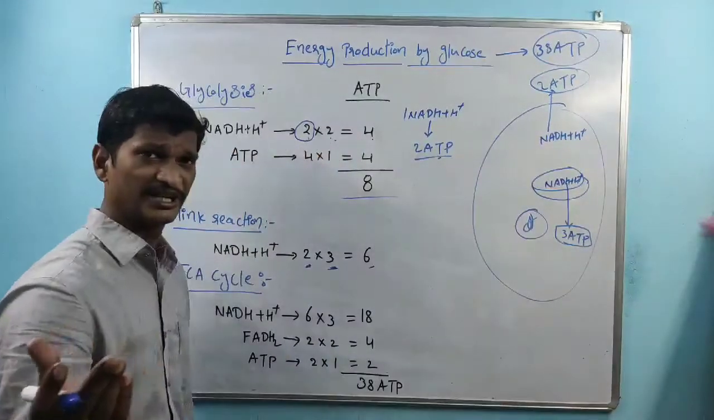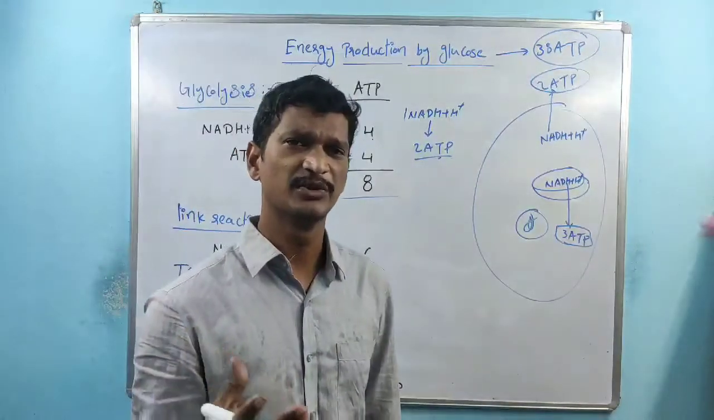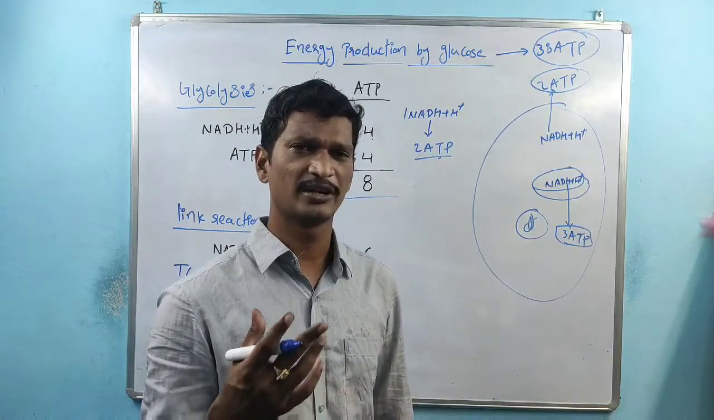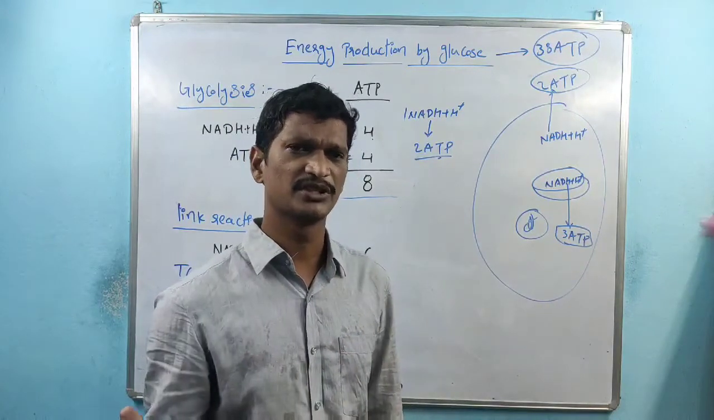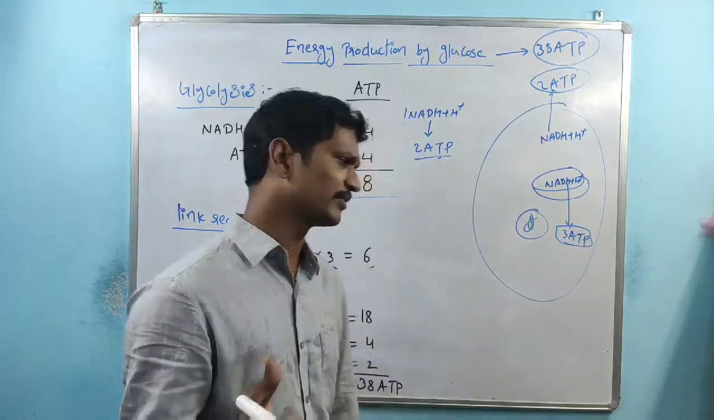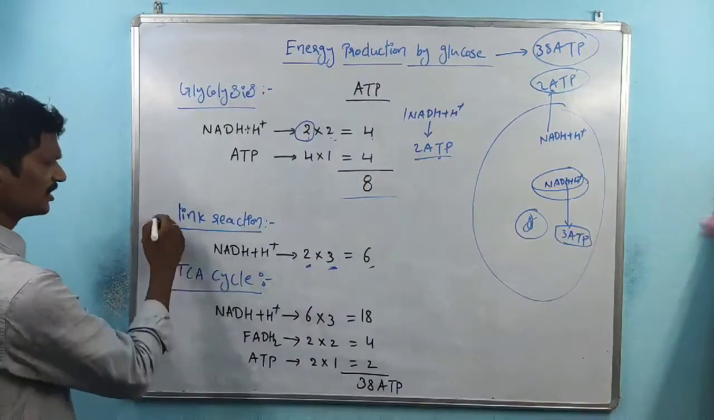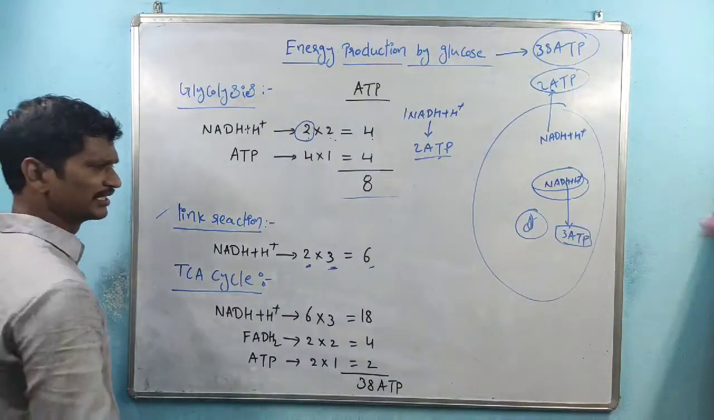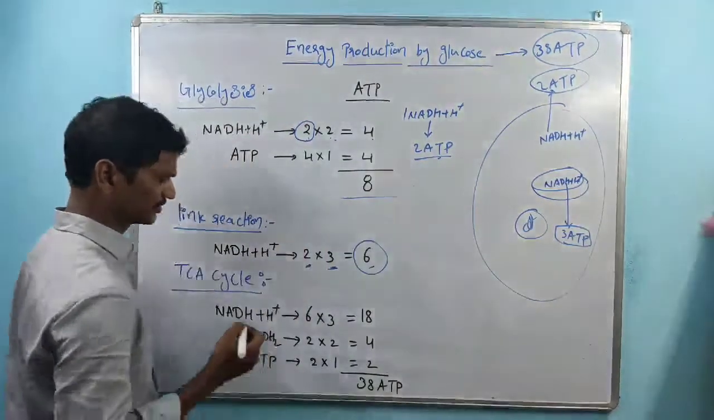We know that pyruvate dehydrogenase is a membrane-bound enzyme present inside the mitochondrial membrane. So the conversion takes place: pyruvate is converted into acetyl-CoA, and acetyl-CoA enters the mitochondria, right? So that is the link reaction. The link reaction produces 6 ATPs here, right?